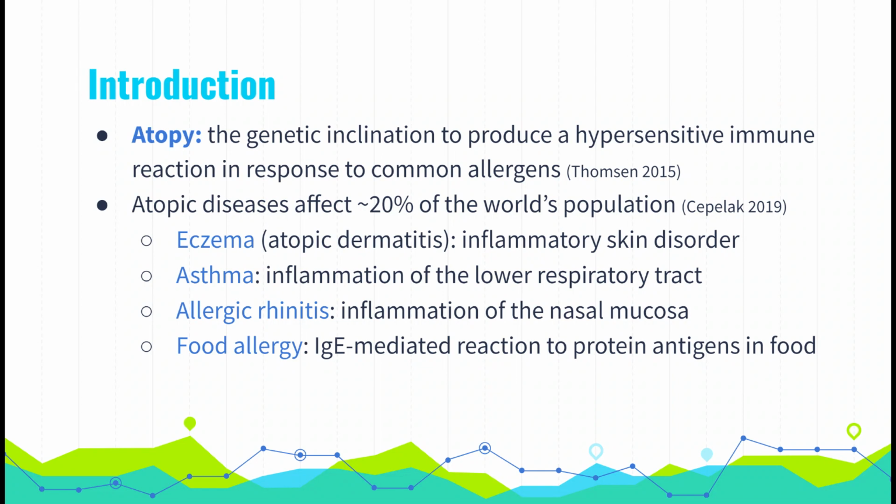The four predominant atopic diseases are eczema, asthma, allergic rhinitis, and food allergy, and all are characterized by an inflammatory response affecting different parts of the body. Eczema affects the skin, asthma the lower respiratory tract, allergic rhinitis the nasal mucosa, and symptoms of food allergy can manifest in different locations depending on the person.